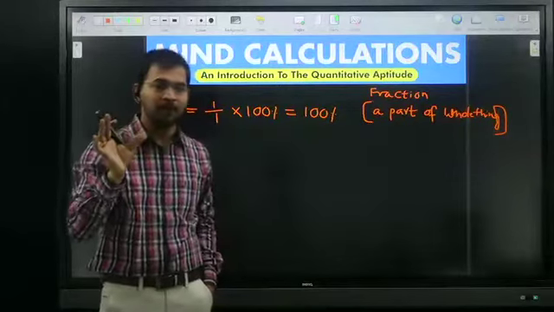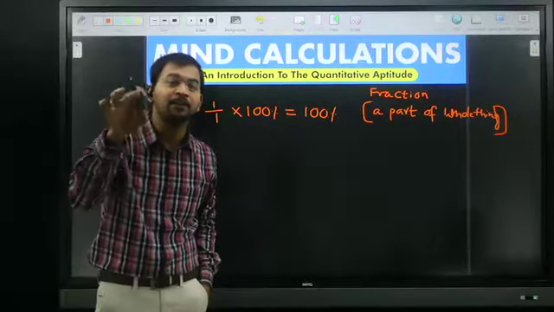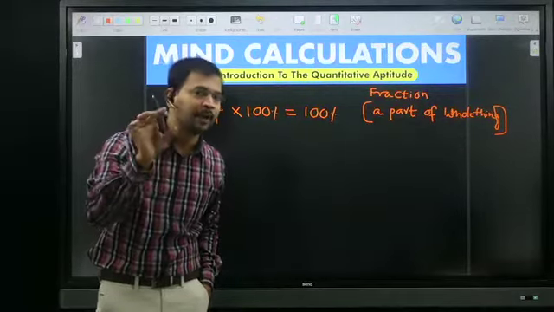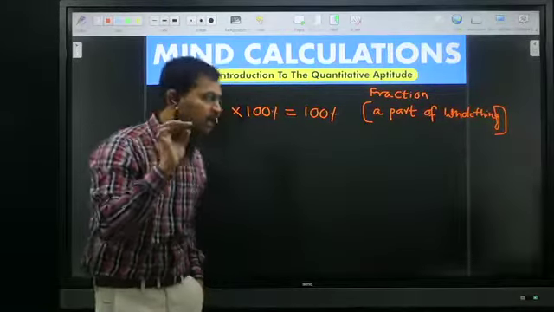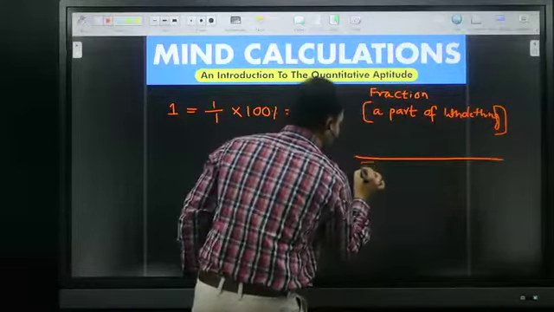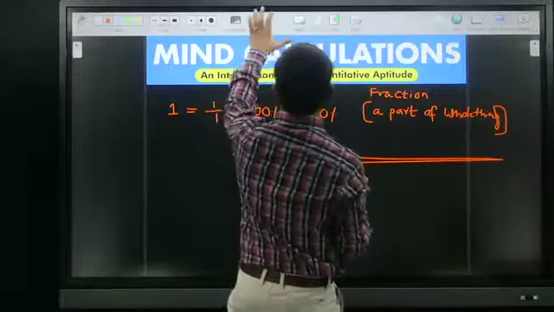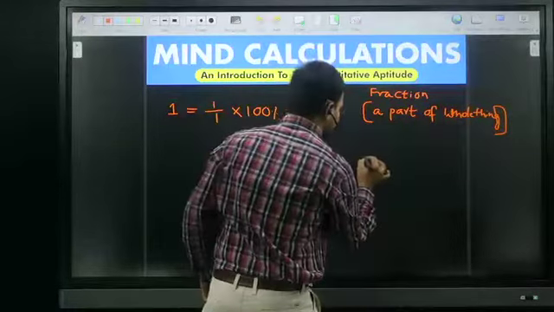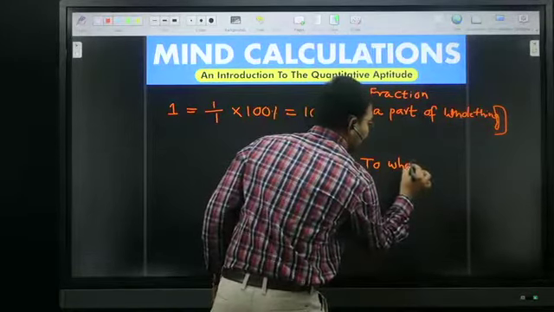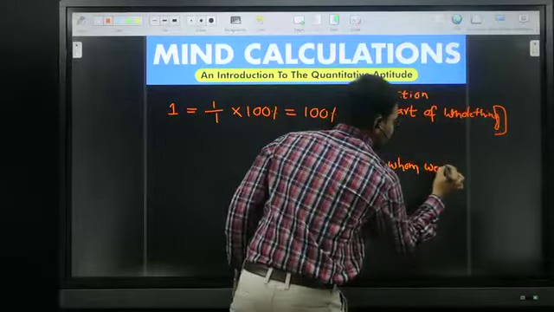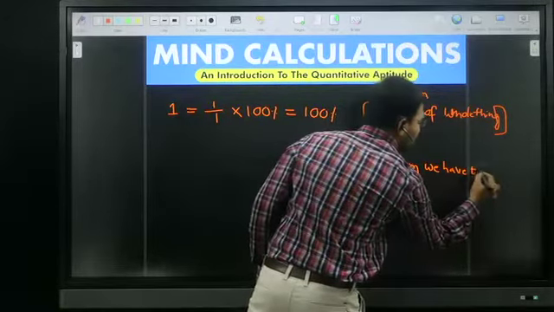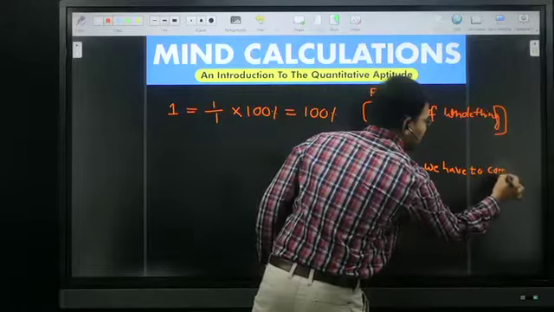One more important point here: the compared person is always put in the denominator. To whom we have to compare, that one is always put in the denominator.